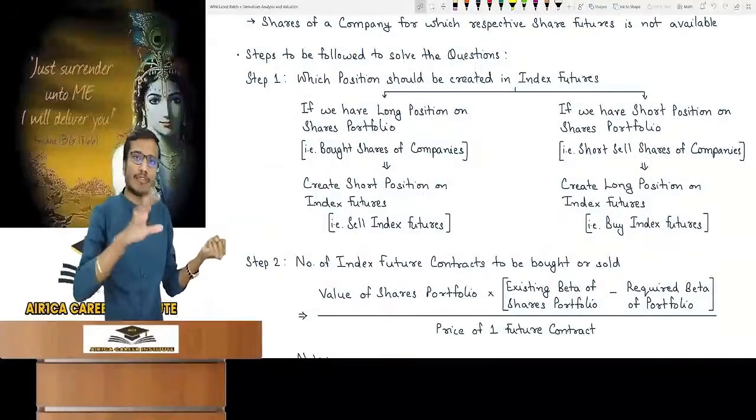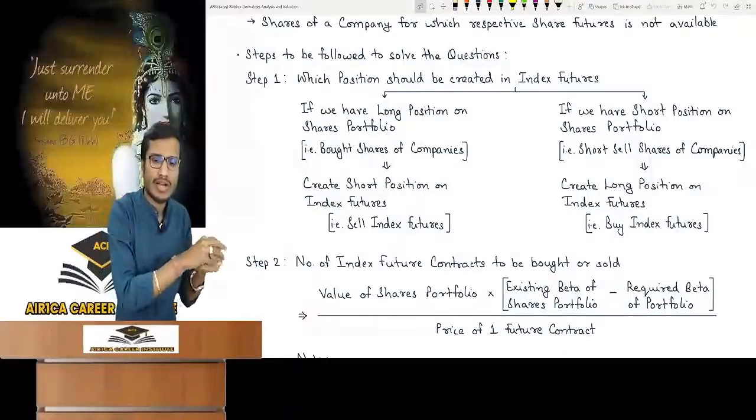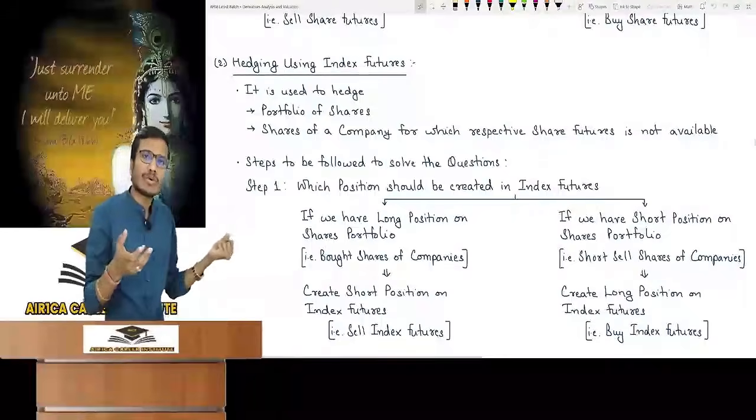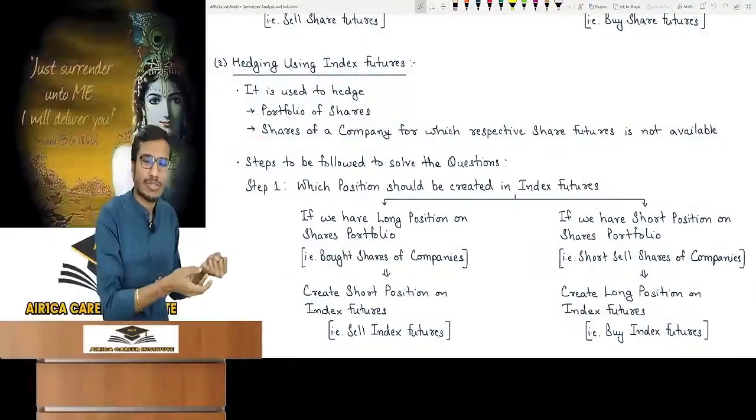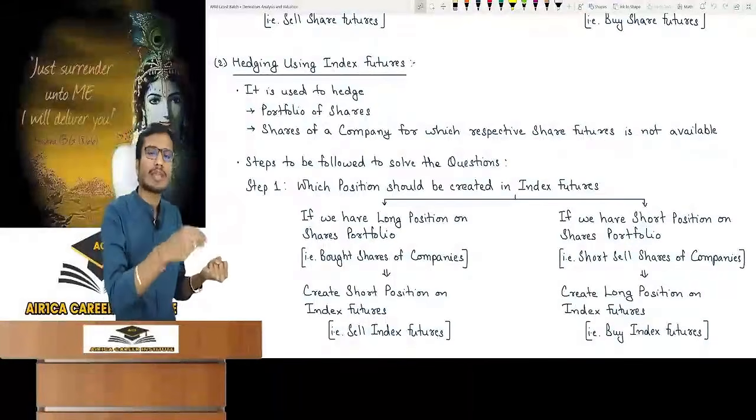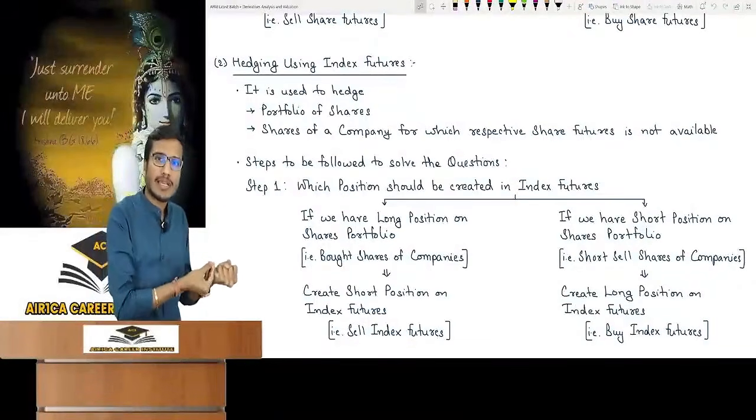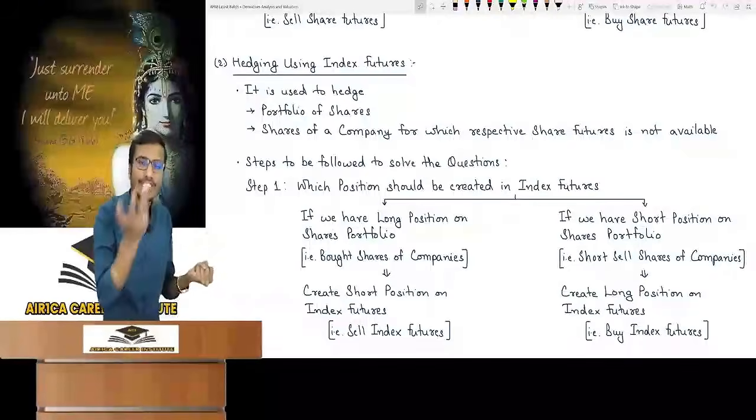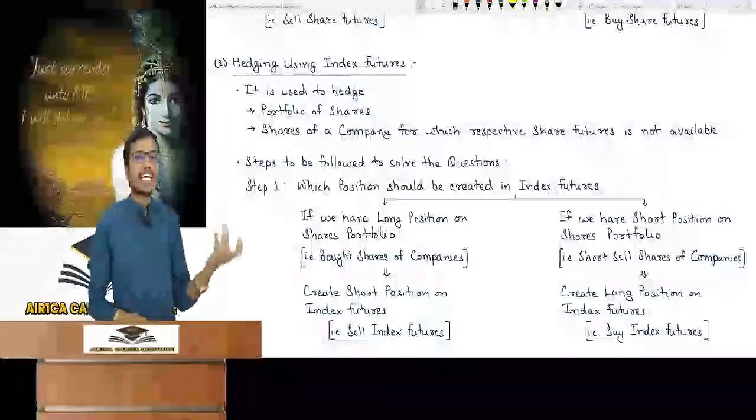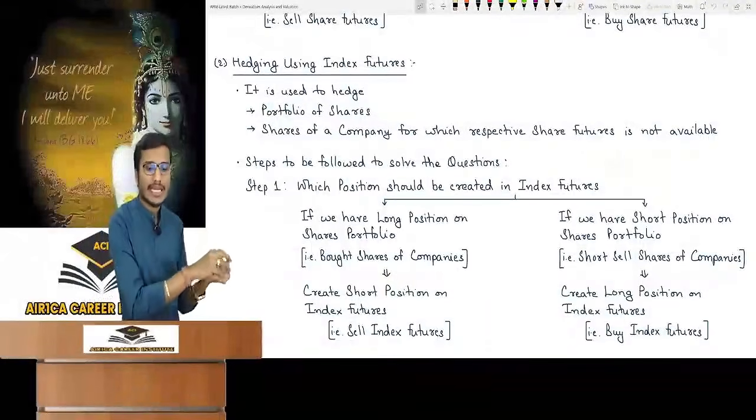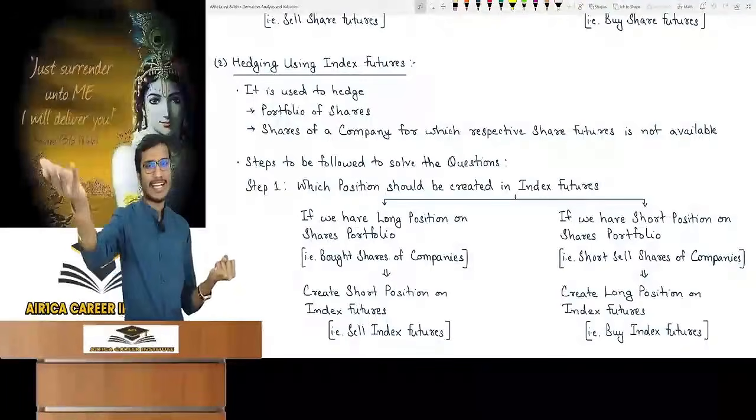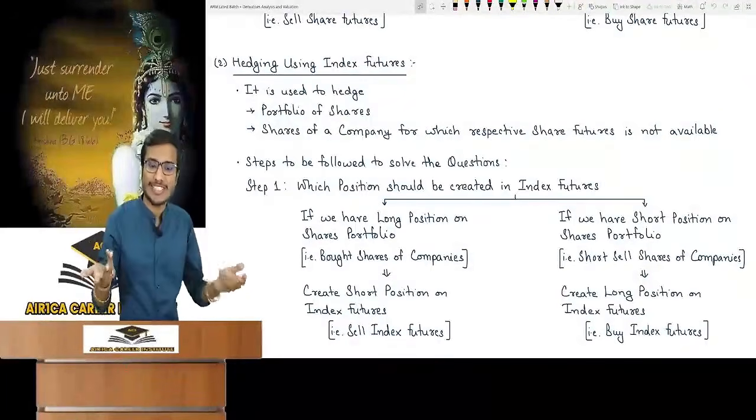Shares portfolio in the cash market. Respective shares of a company whose future is not available: we can talk about this, but no questions come on this. It is mainly in the name of a shares portfolio. Try to understand. I will use the word share portfolio, which includes the share of a normal company which has no share future. So in the cash market, if the shares in the portfolio have a long position, they have bought shares of many companies, fear will be there. So what will we do? Short position: sell index futures.